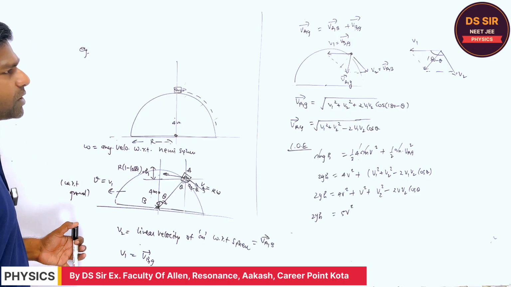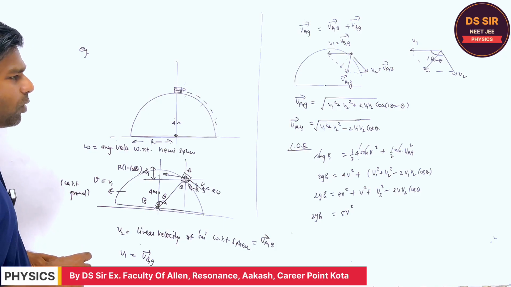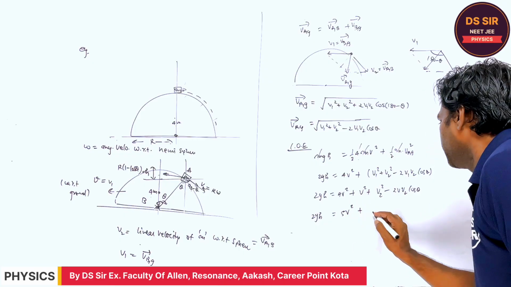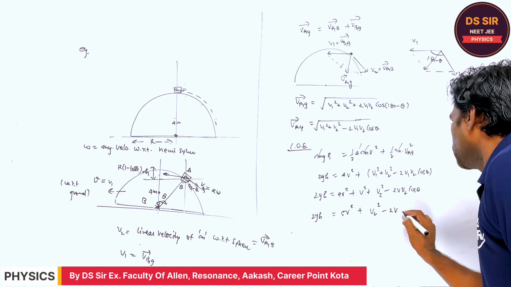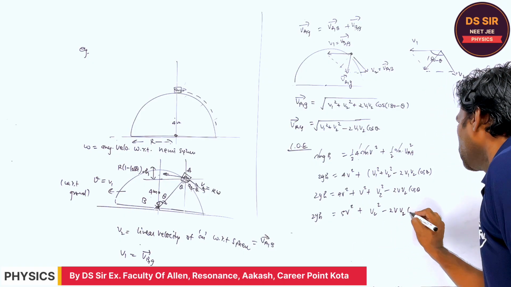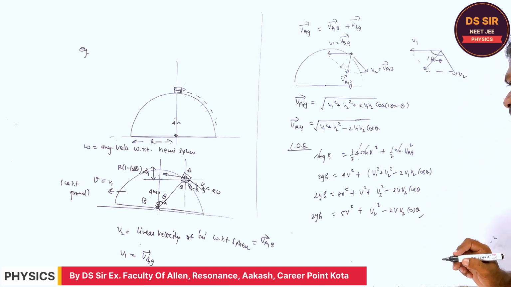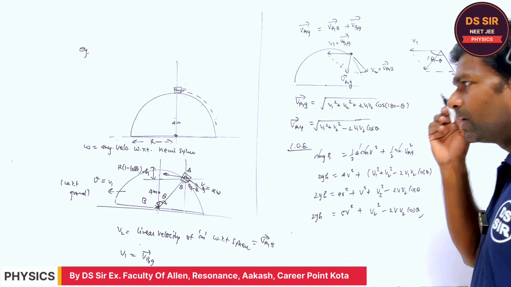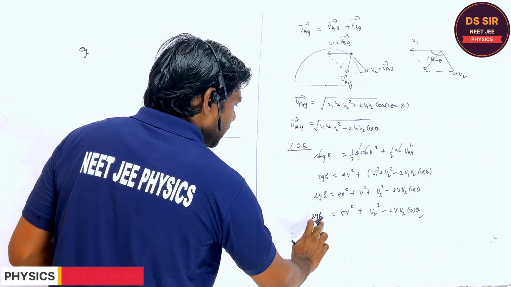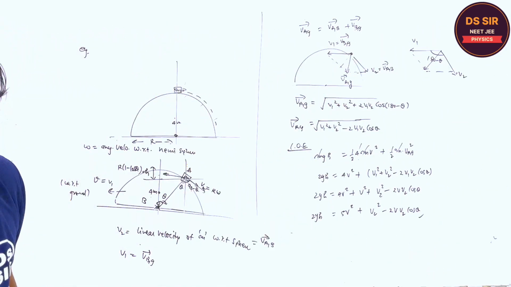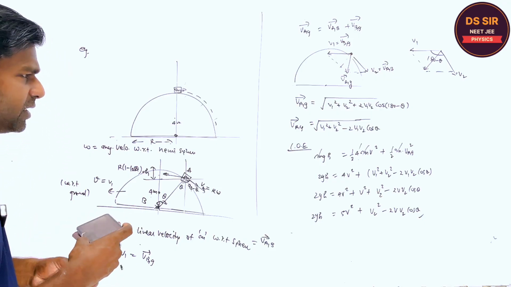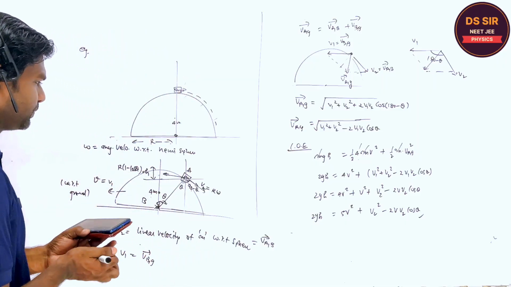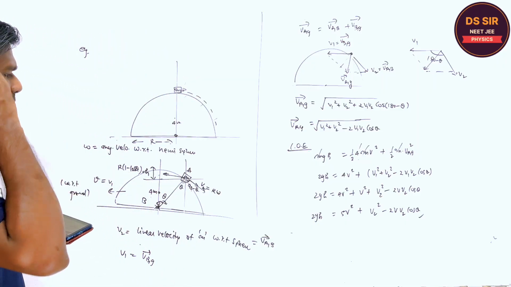Right, in the horizontal direction we have the conservation of momentum. Although this is the correct relation, we can substitute, but we are not getting the answer so easily, because it will be a quadratic equation. Are you getting it or not?